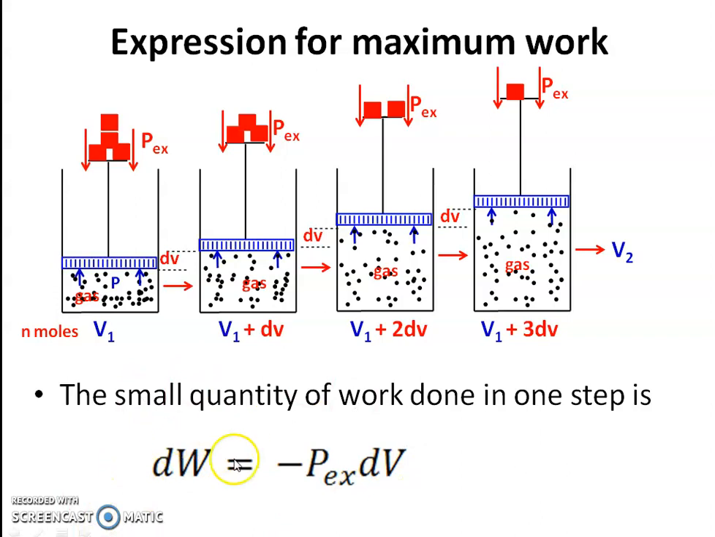So this is the work done during one step or a single step. Now when we find out the total work done during all these steps, that is n number of steps, that will be the maximum work, and that is obtained by integrating this equation dW is equal to minus P external into dV between the limits. So the total amount of work done during the entire expansion from volume V1 to V2, that is the maximum work, is obtained by integrating this equation between the limits of initial and final state.